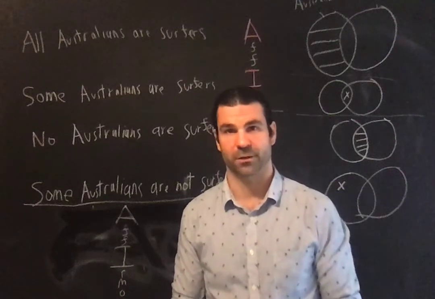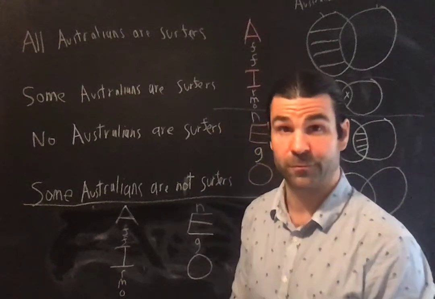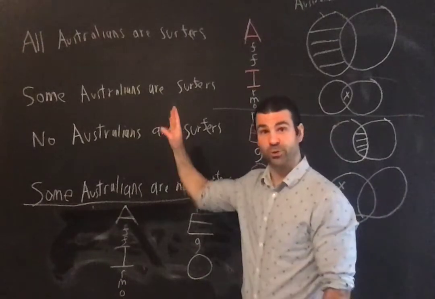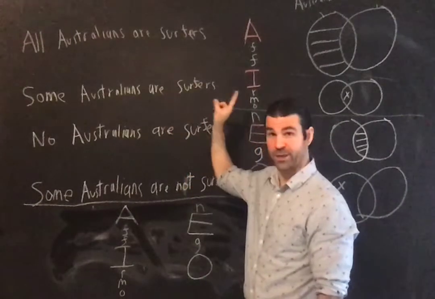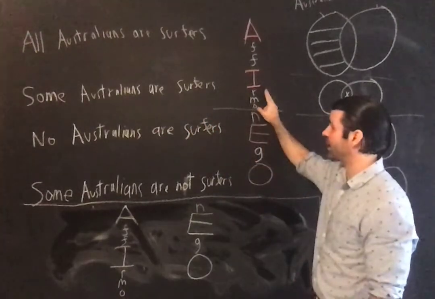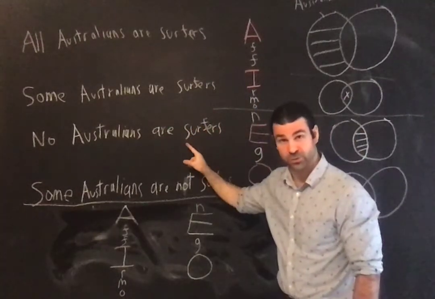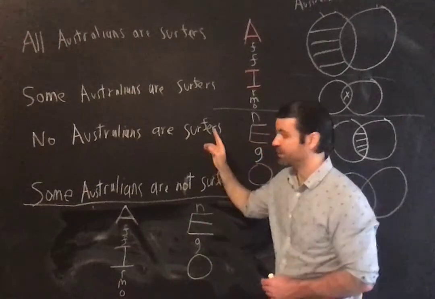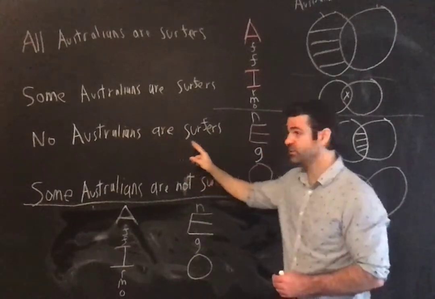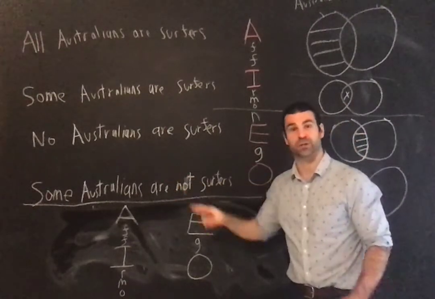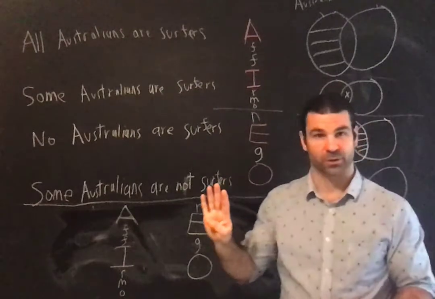Unit 12, Part 3. Okay, so there are your 4 types of categorical proposition we ran through in Part 2. Universal inclusion, that's the A. Particular inclusion, right, I. Universal exclusion, right? None of the subject class is included in the predicate class. For example, no Australians are surfers. It's going to be E. Particular exclusion, right? So there are 4 types of categoricals.